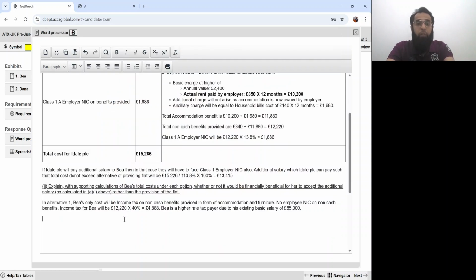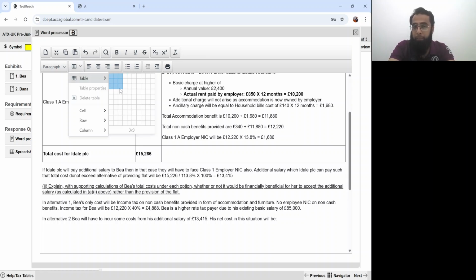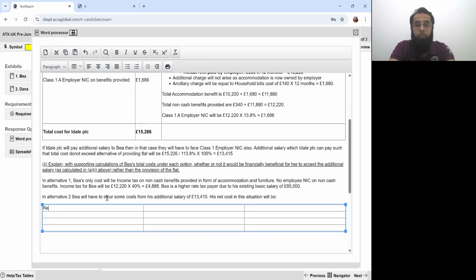Now, in alternative two, B will have to incur some costs from his additional salary of 13,415 pounds. His net cost in this situation will be, let's look at it. I want you all to listen to me carefully. Very easy. Okay. Rent paid to friend.